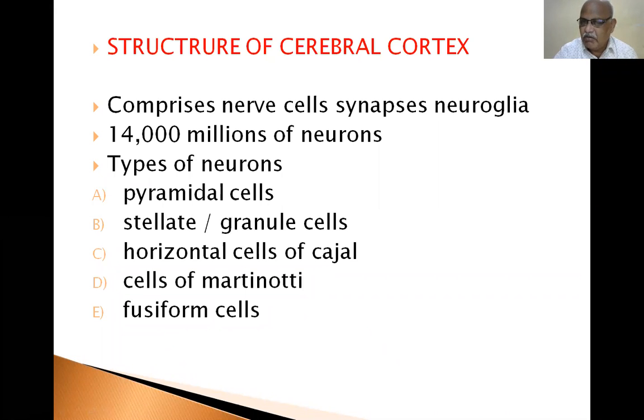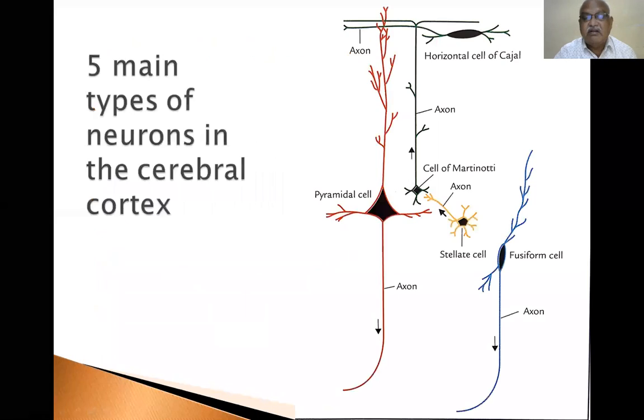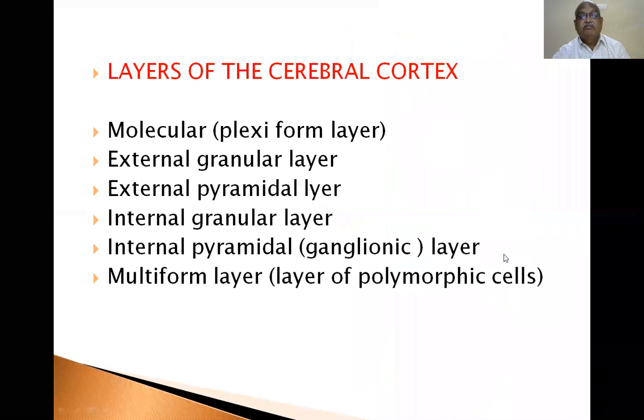Depending on the function, motor neuron, sensory neuron. 5 main types of neurons in cerebral cortex. This is the diagram: pyramidal cells, horizontal cells, cells of Martinotti, stellate cells, fusiform cell. 1, 2, 3, 4, 5.